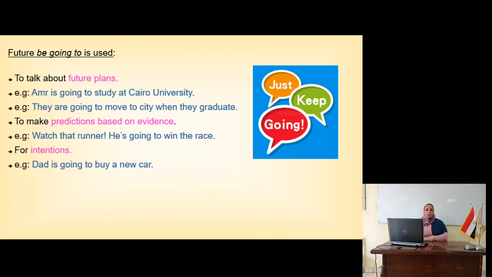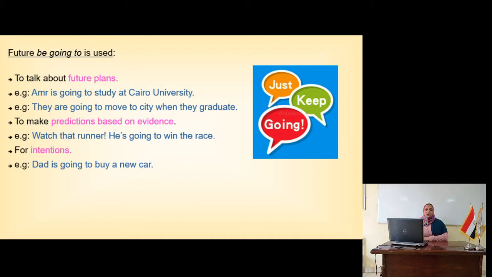I use the future going to to talk about future plans for something that I'm doing preparation for. I can say Amr is going to move to a new house. So the moving needs preparation. Okay, so these are future plans, something we are preparing for. Amr is going to study at Cairo University. That means he finished his school and he got his papers to the Cairo University. There are some preparations, plans. Also, I can say they are going to move to a city when they graduate.